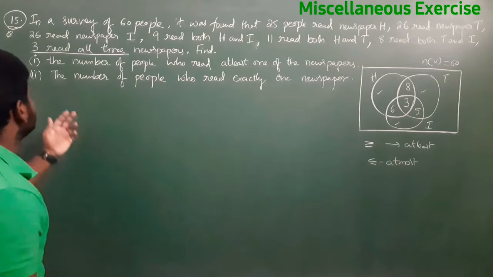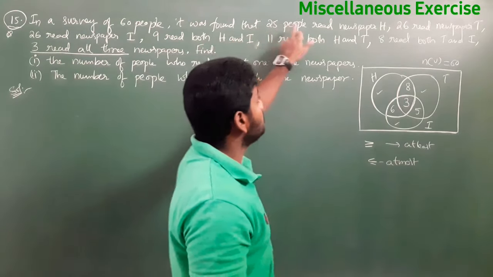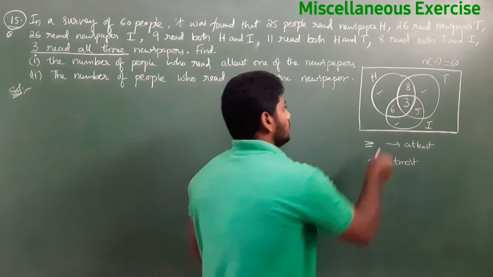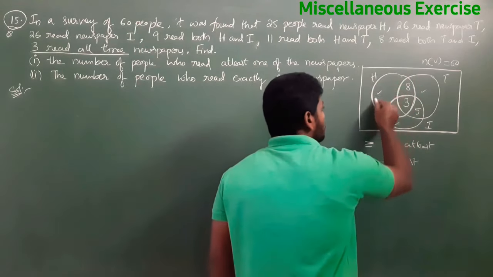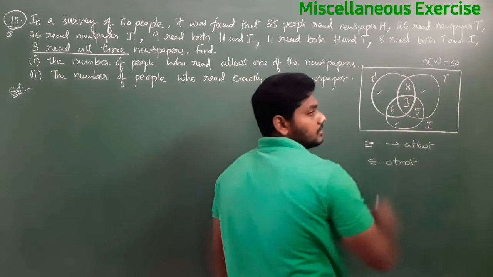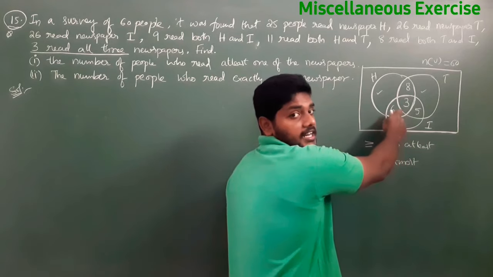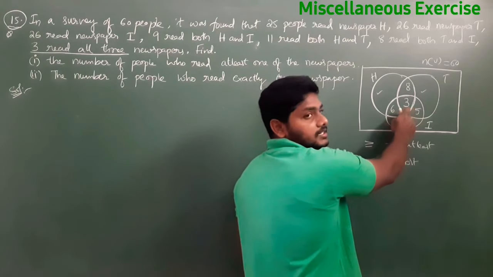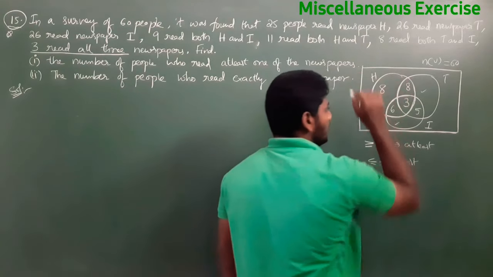After that, it was given that 25 people read newspaper H. In that 25, these parts are already filled, right? Then 25 minus 6 is 19. 19 minus 3 is 16. 16 minus 8 will be 8.